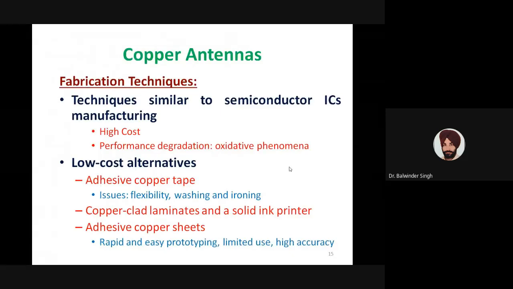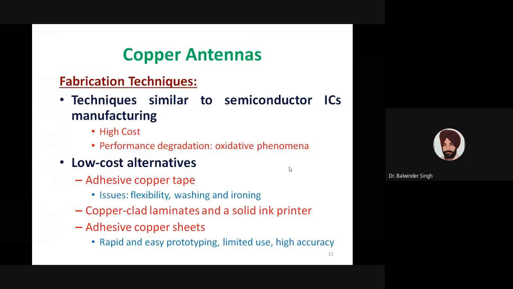Also, in the case of copper antennas, there is oxidation of the material, due to which the performance degrades. This performance degradation of copper antennas for different fabrication techniques is also a major issue, so we need to keep that in mind.